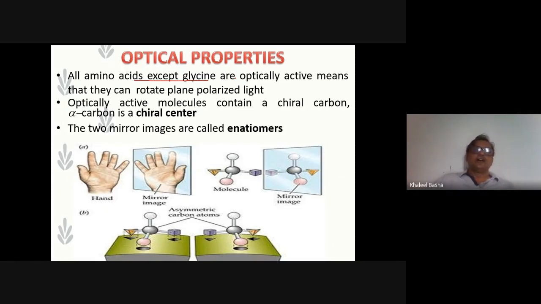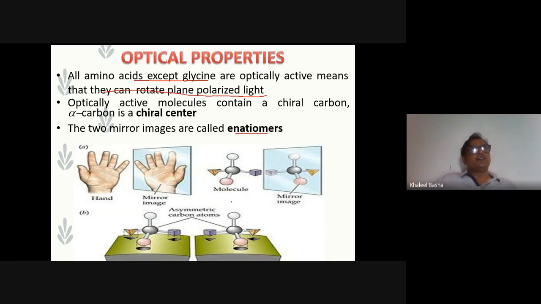optically inactive. Whereas the other amino acids, except glycine, are all optically active, meaning they can rotate the plane polarized light. Optically active molecules contain a chiral carbon or chiral center. The two mirror images are called enantiomers. Enantiomers mean the mirror image can be seen here but is non-superimposable. That's why it has the optical properties.